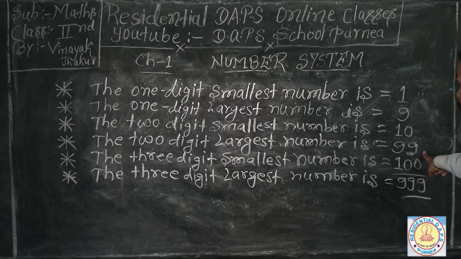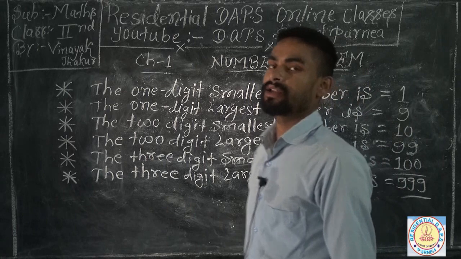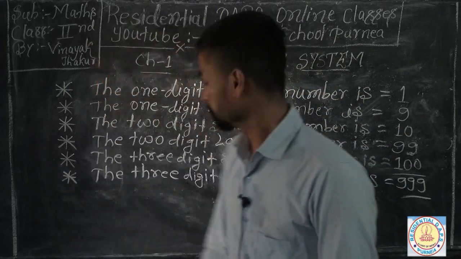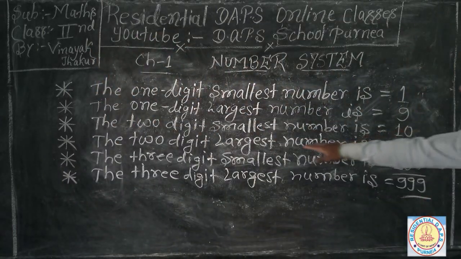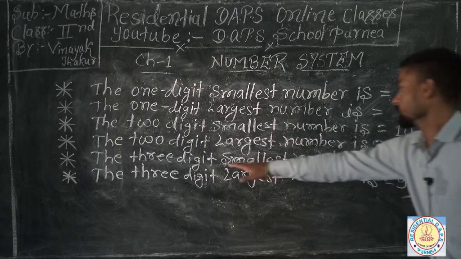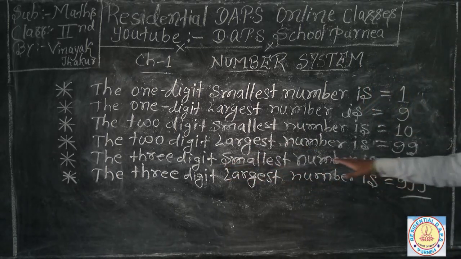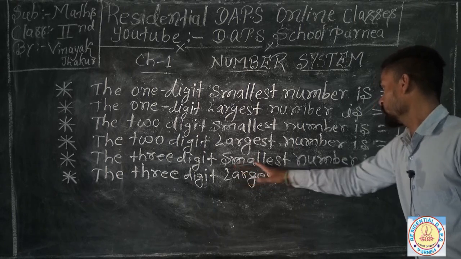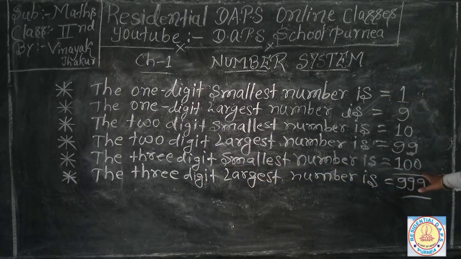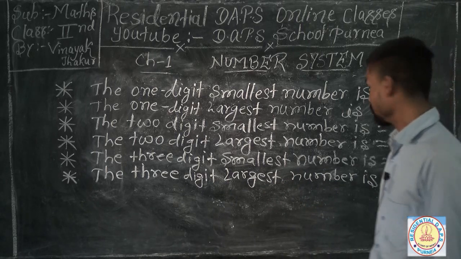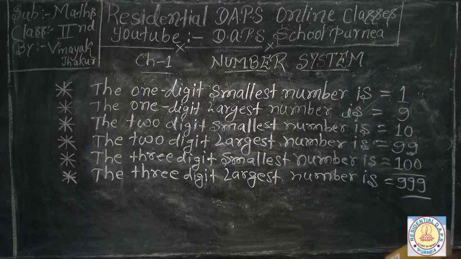So if you put one more 9 with the 1 digit largest number, you can get the 2 digit largest number very easily. The 3 digit smallest number is 100, and the 3 digit largest number is 999. So you can find out very easily.